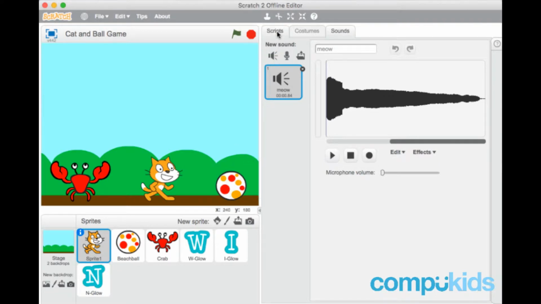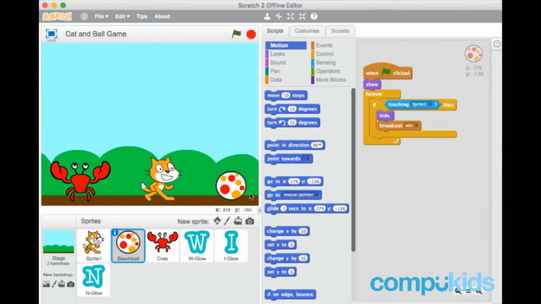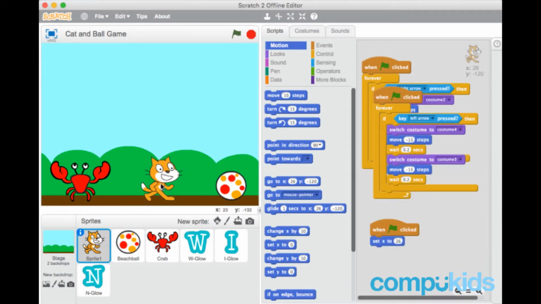Alright, so we're going to make the cat meow when he wins. Okay, so how do we do this? We go back to the Scripts tab, and we're going to make the cat make the sound when he receives the broadcast message from the ball. Remember, when the cat touches the ball, a broadcast message is sent out which says win. So we can make the cat receive that broadcast message and then make the meow sound.